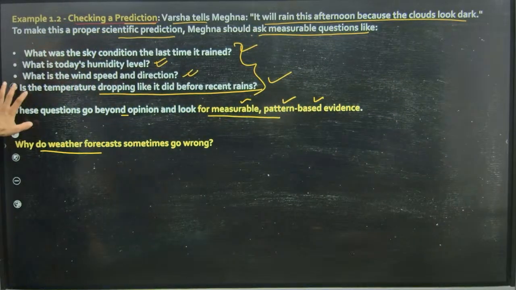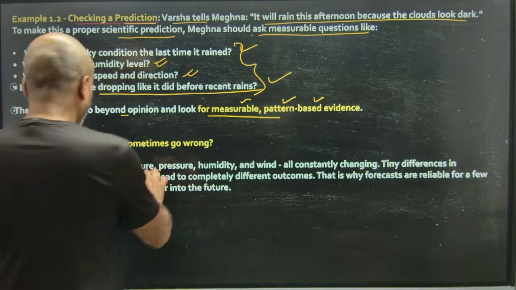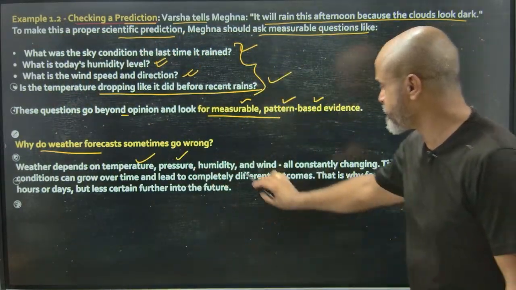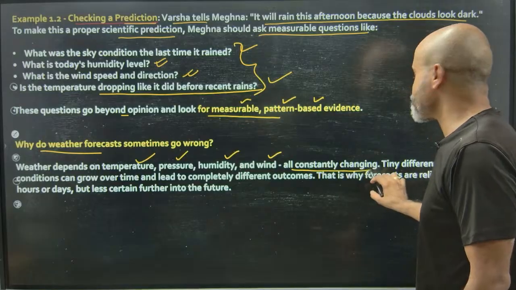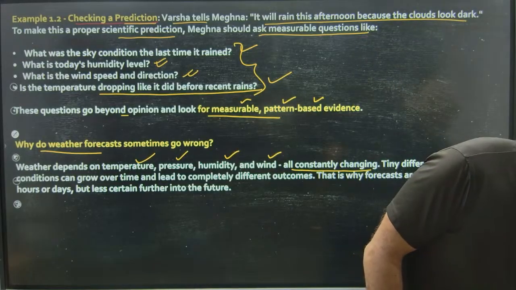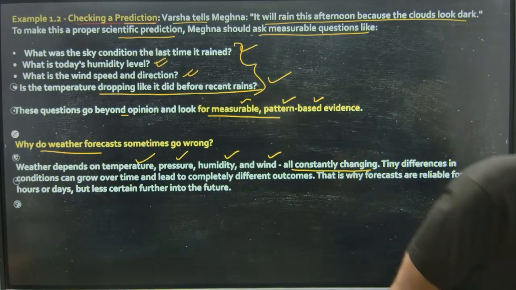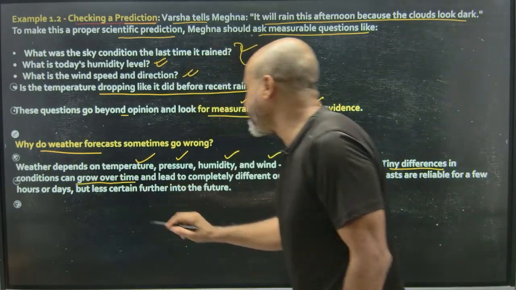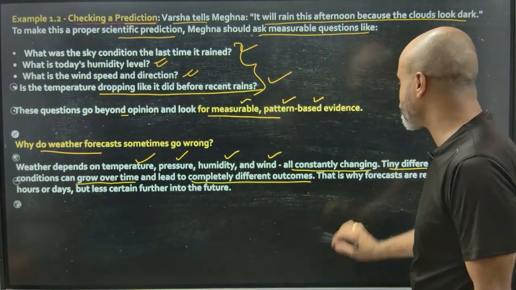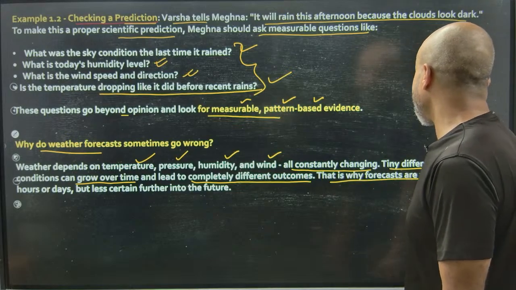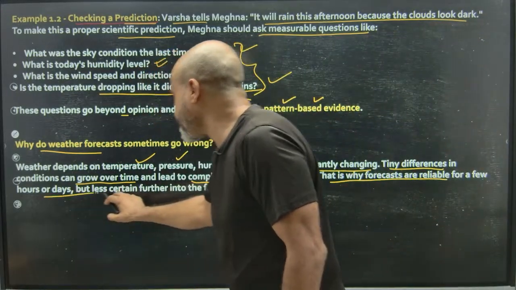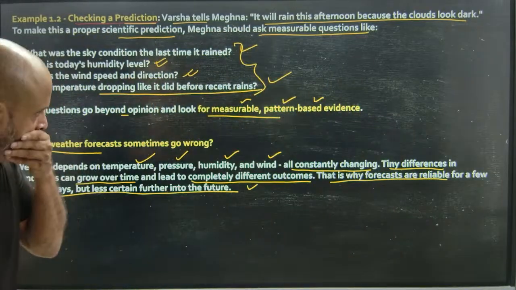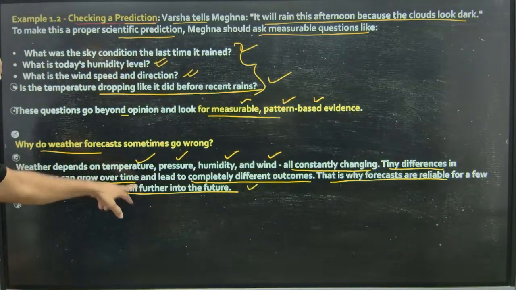Why do weather forecasters sometimes go wrong? Weather depends on temperature. Obviously, weather will depend on temperature. It depends, yes, on pressure, humidity, and wind. These factors are constantly changing. Okay. Tiny differences in conditions can grow over time and lead to completely different outcomes. That is why forecasts are reliable for a few hours or days, but less certain further into the future. So, tiny differences in conditions can grow over time.